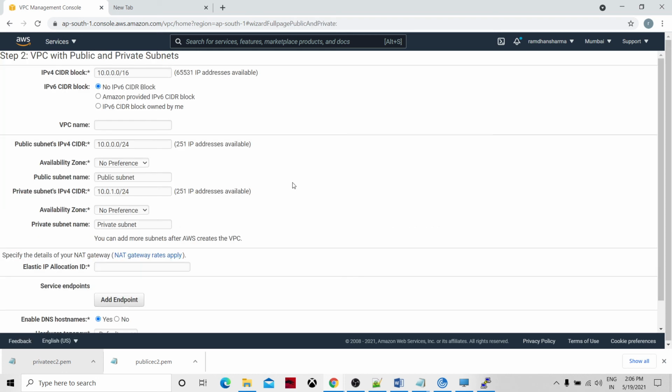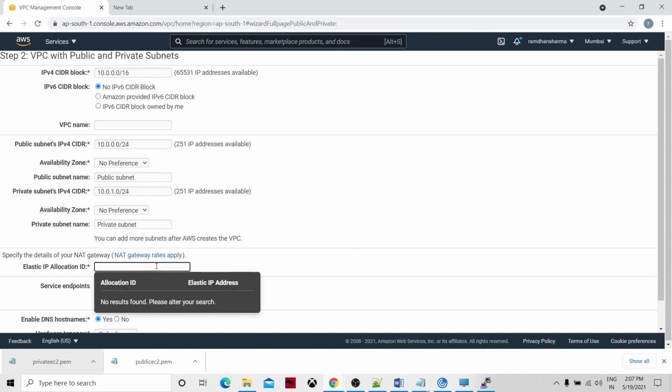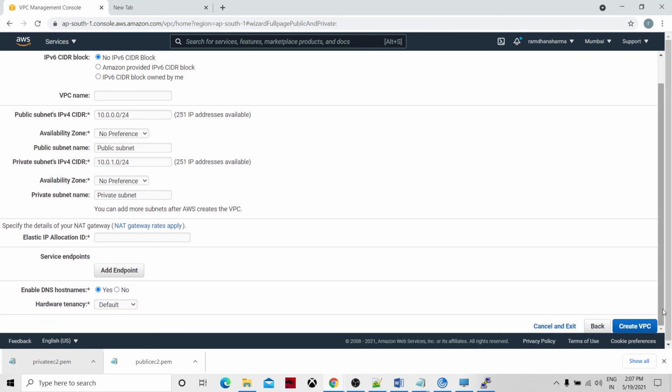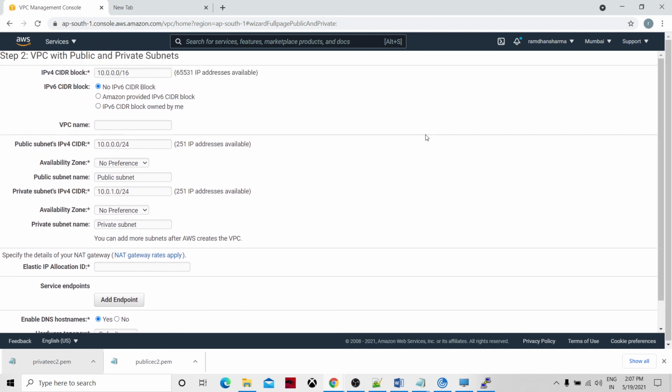Then select it, give the VPC name, and here you need to give the elastic IP address. First you need to create the elastic IP address, and then it will start appearing here. Then you create the VPC. In that way you would have access to the internet through the NAT gateway.